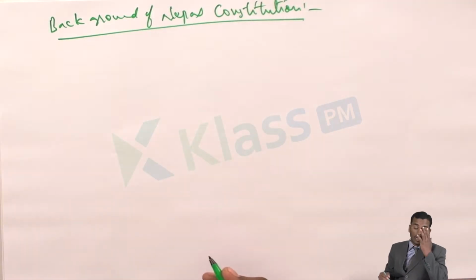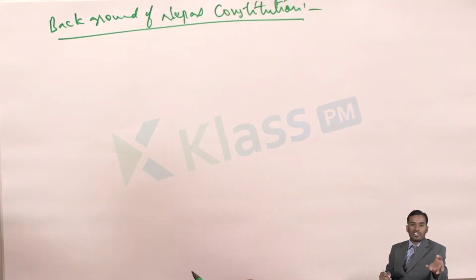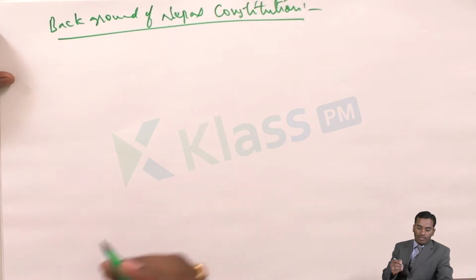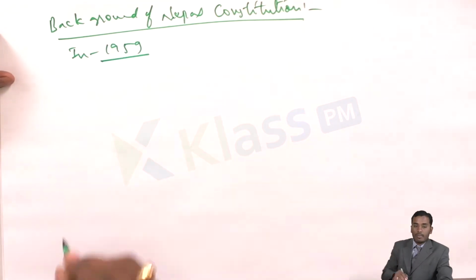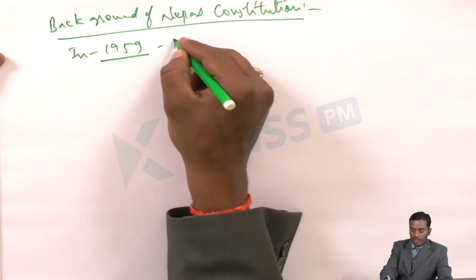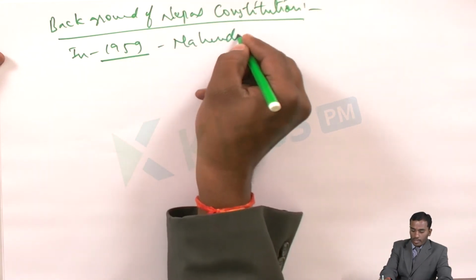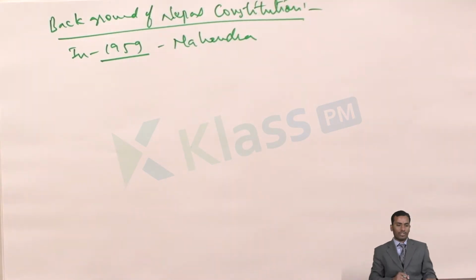Even the elections in the country will be held according to the rules, regulations, principles or policies laid down in the constitution. So if you see, in the year 1959, for the first time, elections were held in Nepal under the new constitution which had been set up by King Mahendra. He was the ruler at that particular time period. So he issued a constitution, and under that constitution the elections were conducted.